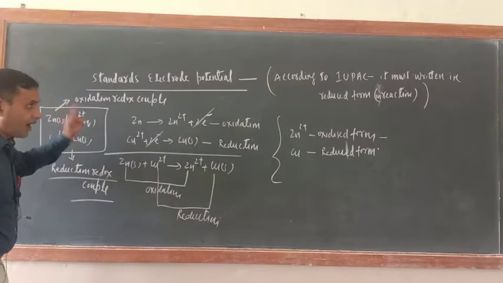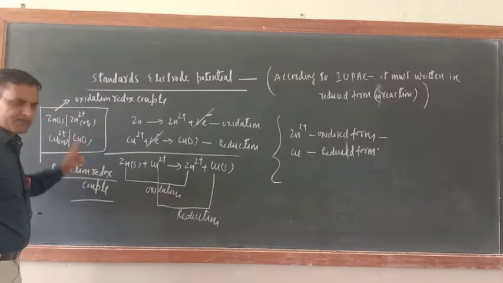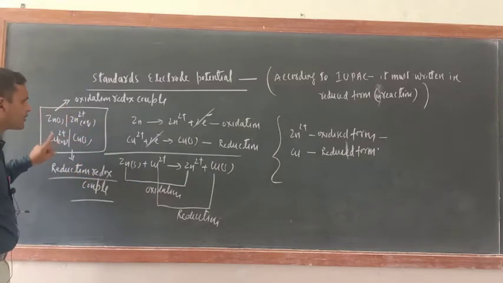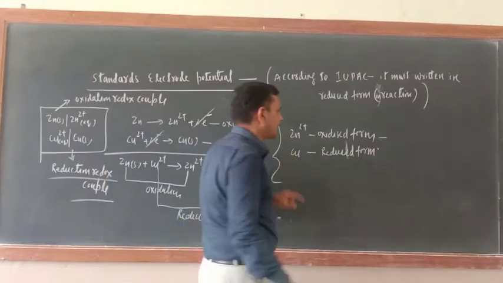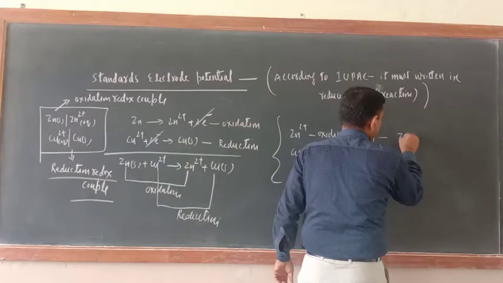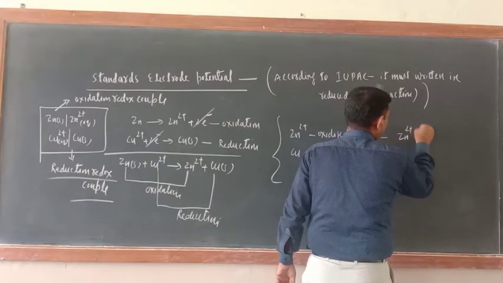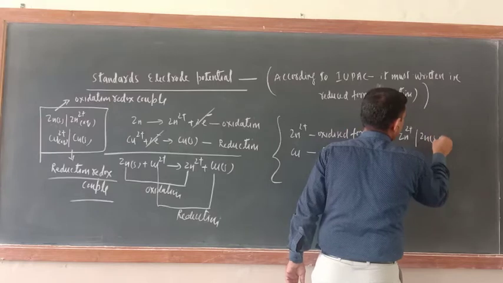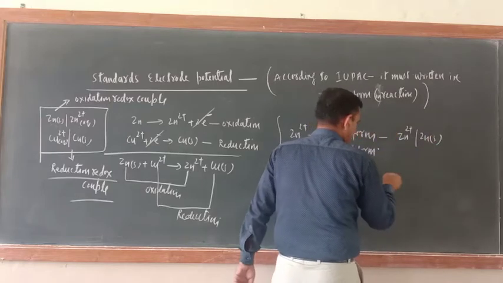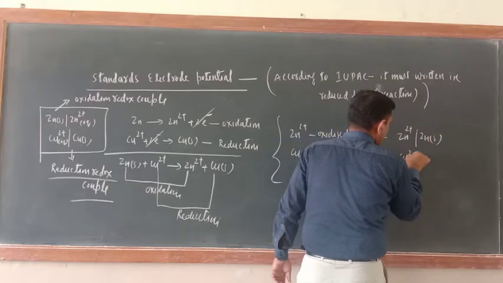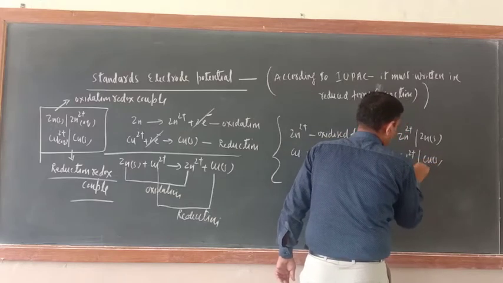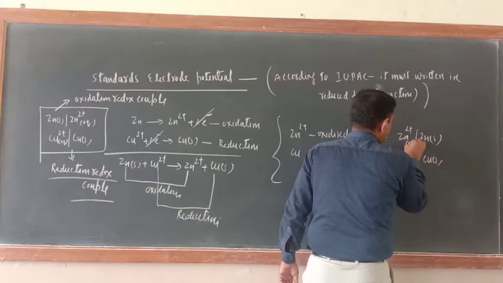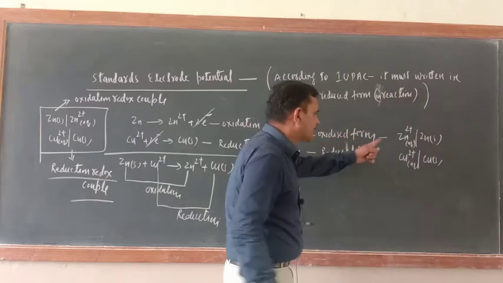Now the IUPAC system says that all should be written in reduced form. Reduced form means this should also be written like this: Zn²⁺ oblique Zn solid, and of course this one also should be written Cu²⁺ oblique Cu solid, aqueous. This is the reduced form.